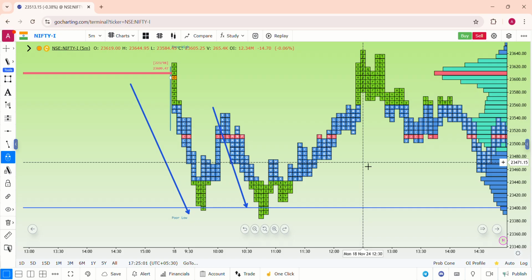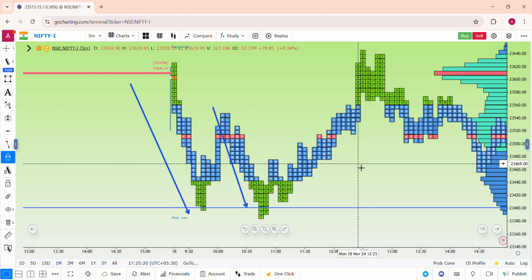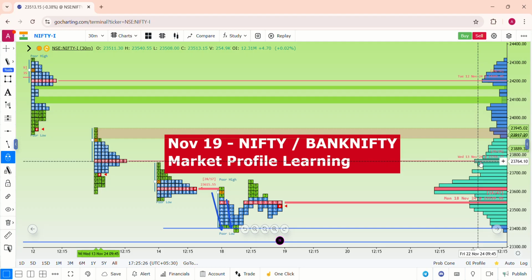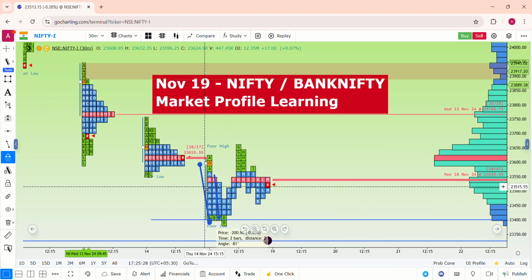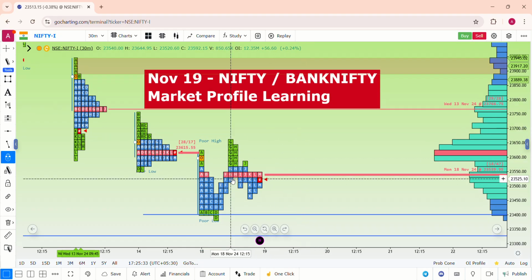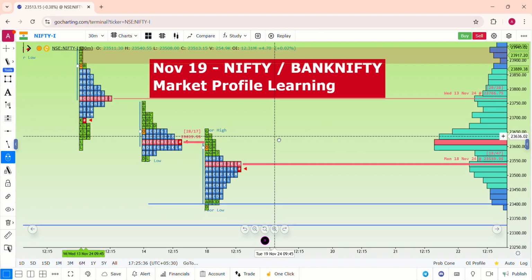Whenever price comes high, we need to see whether it's true buying or buying that requires selling. So it's a sell on rise market today. Even after 10 o'clock, we clearly notice that Nifty again fell from 23,550 to 23,400. So every time this 23,400 keeps on acting, and we'll see what is the next level of support and the next probable level of resistance for Nifty. So that is the importance of PPOC and POC.